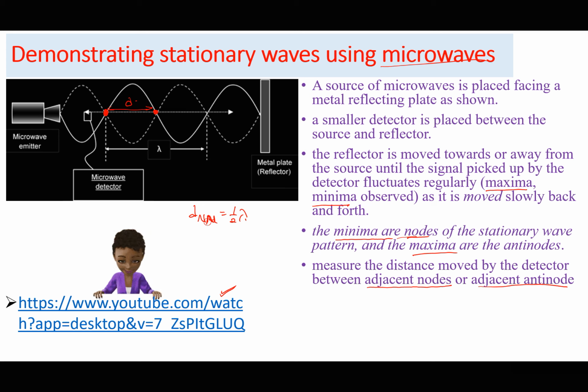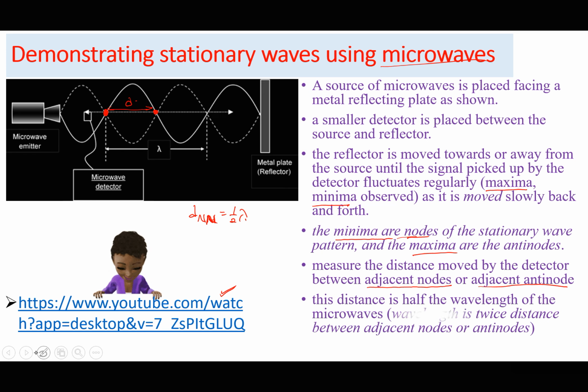The distance between a node and the next node was half wavelength, or the distance between an antinode and the next antinode was half wavelength. So now I can determine the wavelength. This distance is half the wavelength of the microwaves, which means the wavelength is twice the distance between adjacent nodes or antinodes.